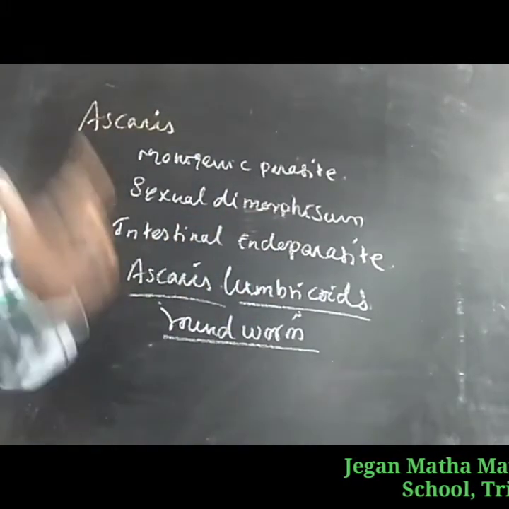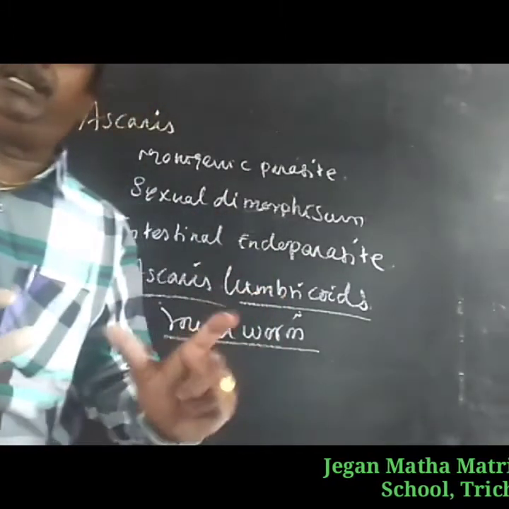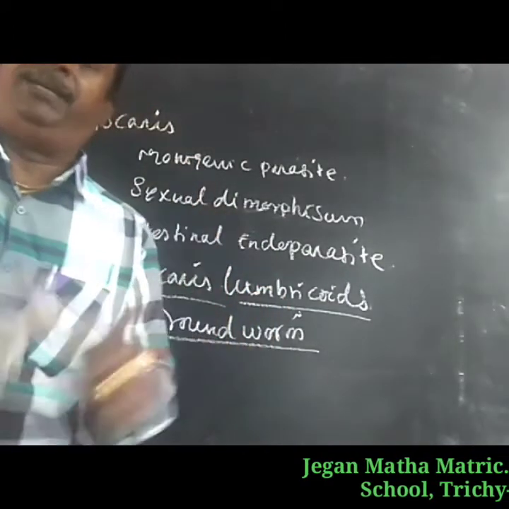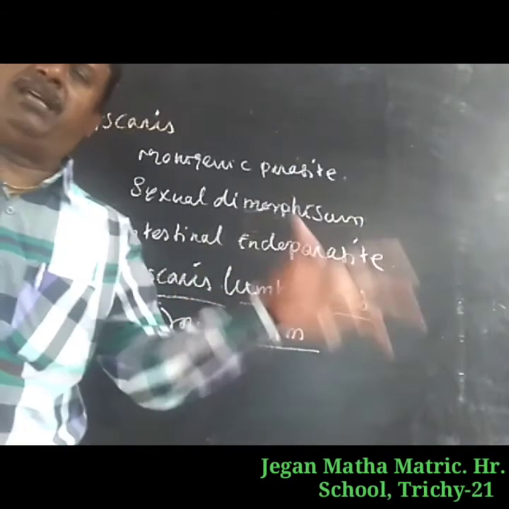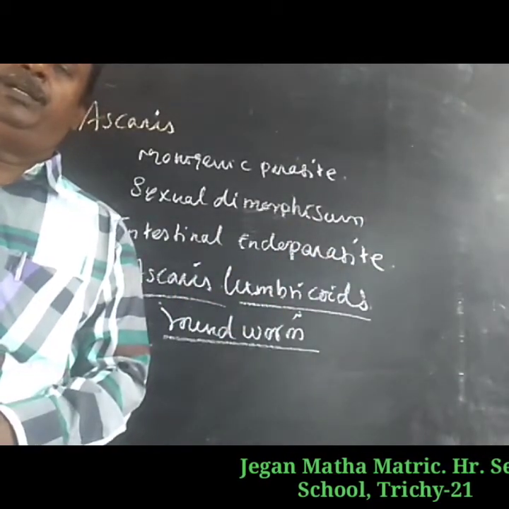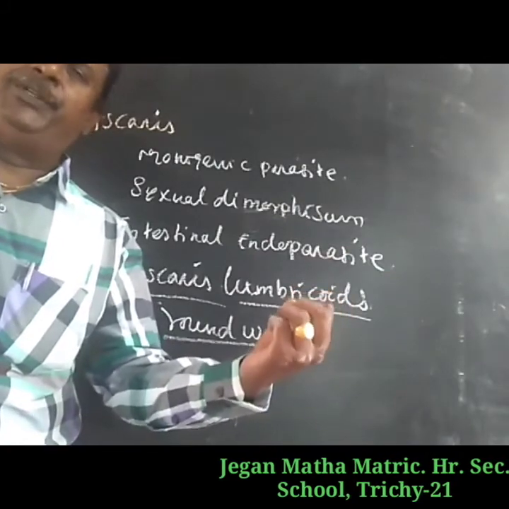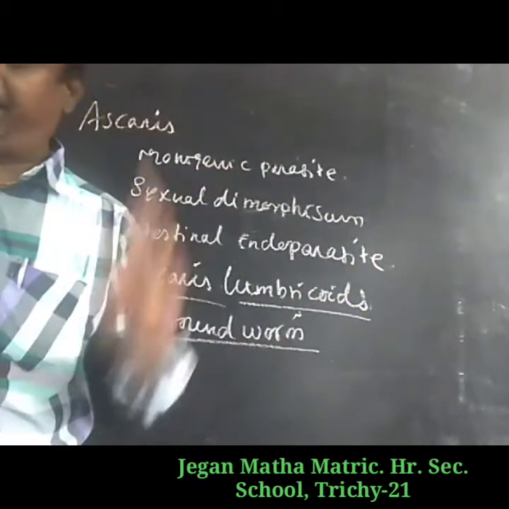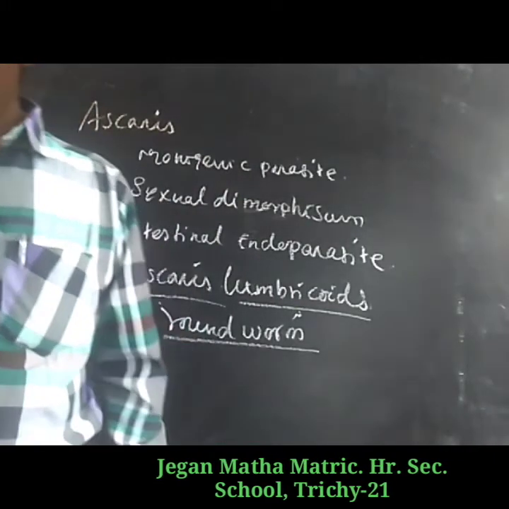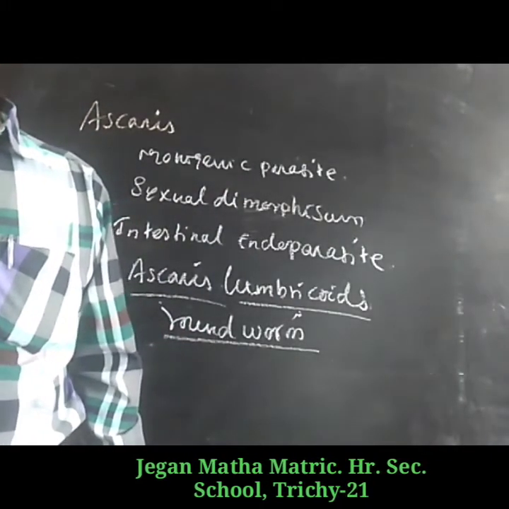When children play in the soil, the embryonated eggs enter the mouth of the children through the hand. Hand to mouth.